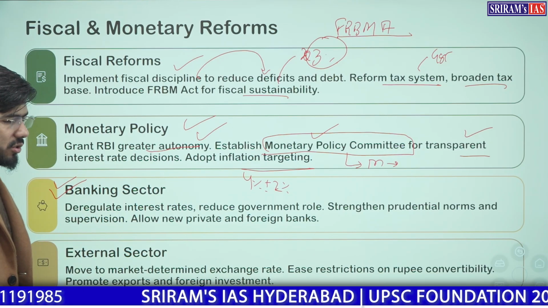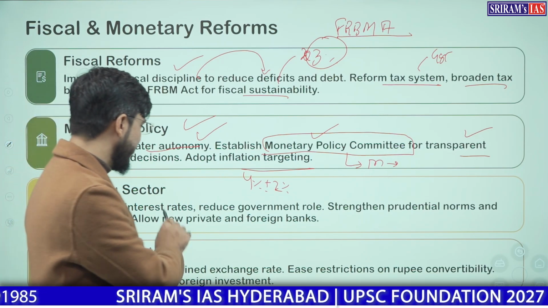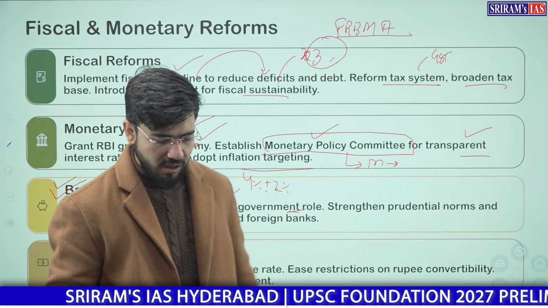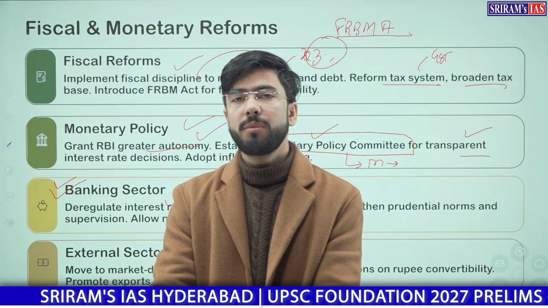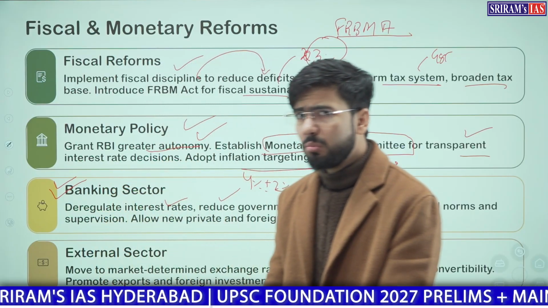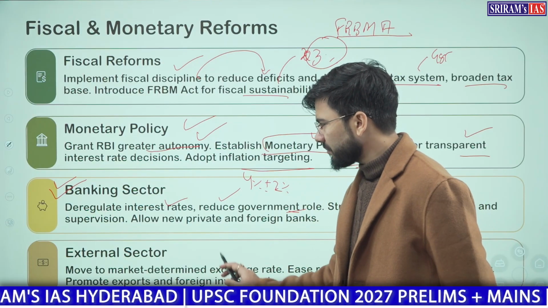The banking sector was also deregulated. Interest rates were freed and the government's role in the banking sector was reduced. Even the government stopped forcing RBI to print more money to finance its own deficits.